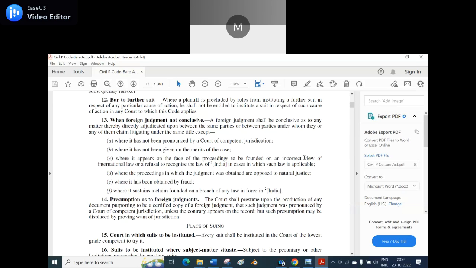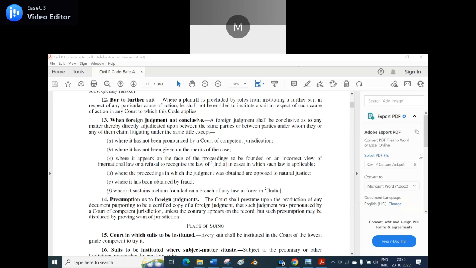When is a foreign judgment not conclusive? A foreign judgment shall be conclusive as to any matter thereby directly adjudicated upon between the same parties, or between parties under whom they or any of them claim, litigating under the same title, except clause A, where it has not been pronounced by a court of competent jurisdiction. If it is not pronounced by a court of competent jurisdiction, it cannot be used as it is. Is it clear? Say yes or no. Yes, sir. Very good.